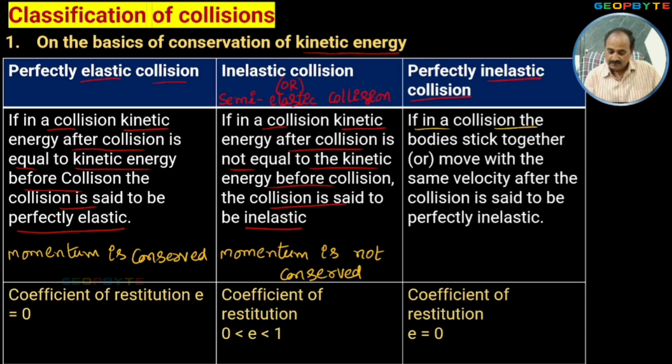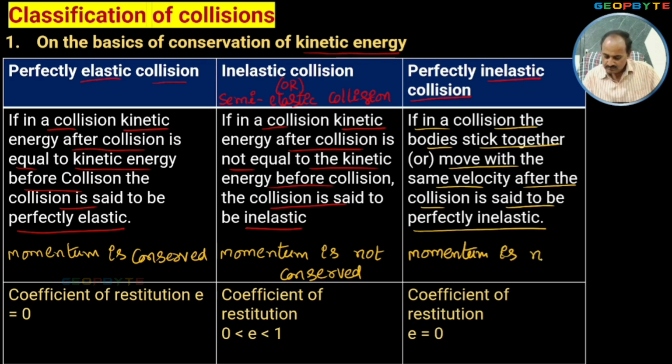Similarly, look at the perfectly inelastic collision. If in a collision the bodies stick together or move with the same velocity after the collision, it is said to be a perfectly inelastic collision. The difference between the inelastic collision and perfectly inelastic collision is that here the kinetic energy before collision and after collision are not equal, and momentum is also not conserved.